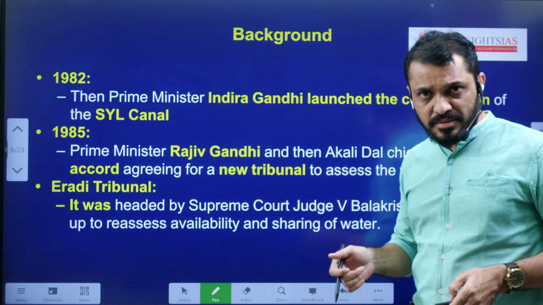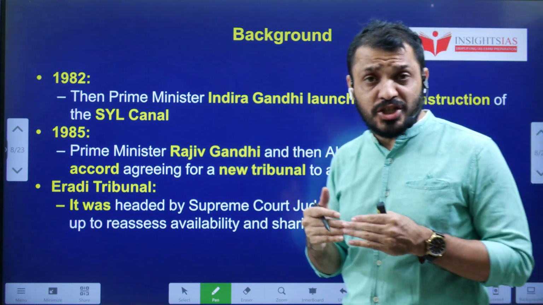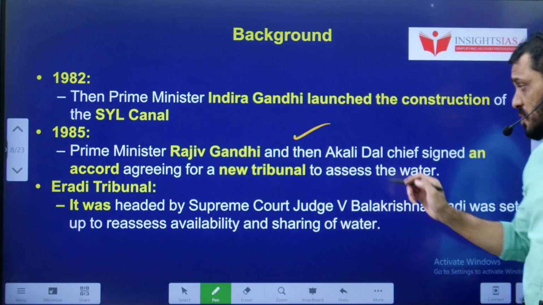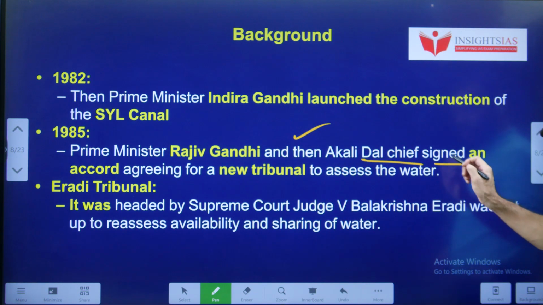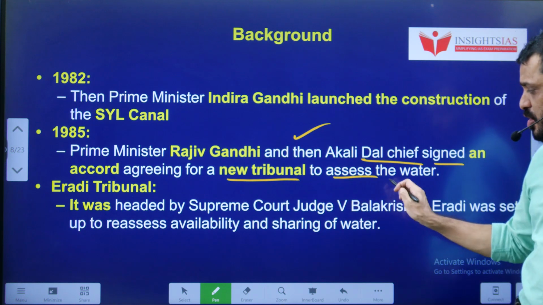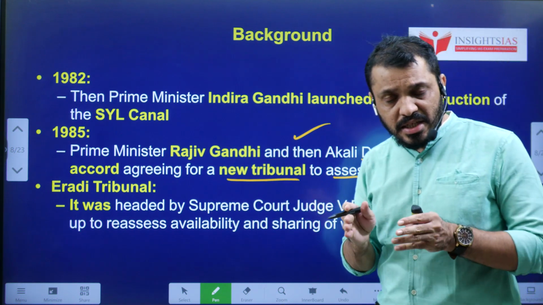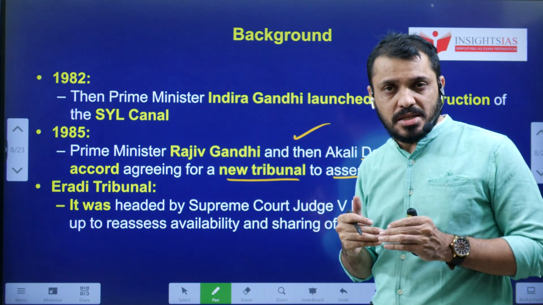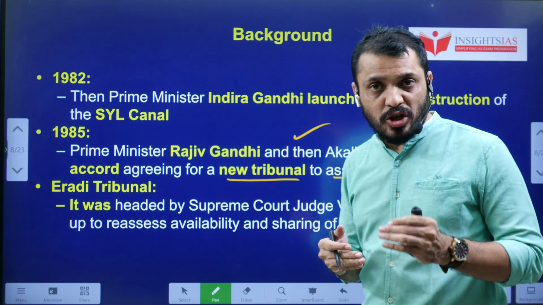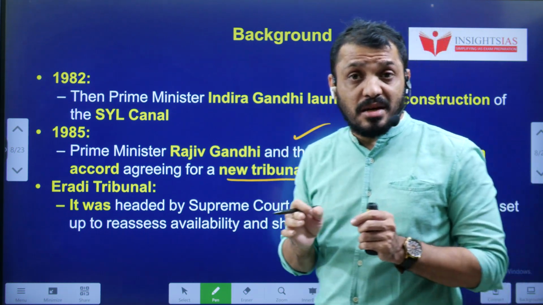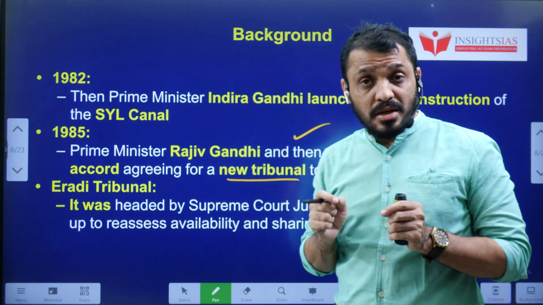In 1985, as Punjab was not yet starting the project, then Prime Minister Rajiv Gandhi, along with the Akali Dal chief, signed an accord, an agreement regarding establishment of a new tribunal for the assessment of water: how much water is available in different seasons, and how much water can be claimed by Punjab as well as Haryana. The tribunal was formed. You know that students, the Swaran Singh committee, based on the Swaran Singh committee,